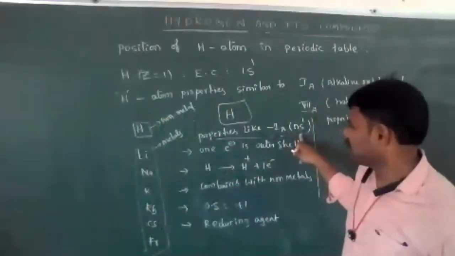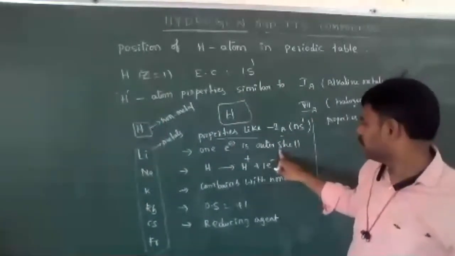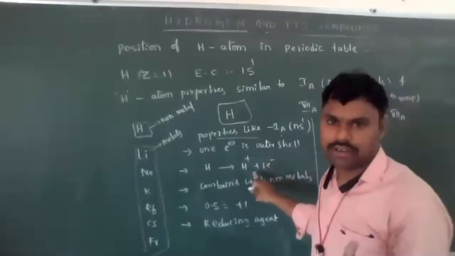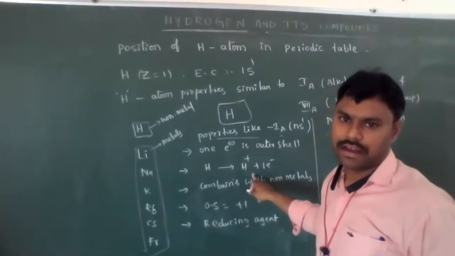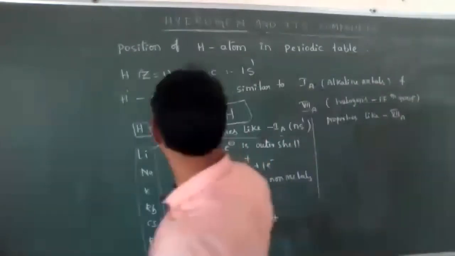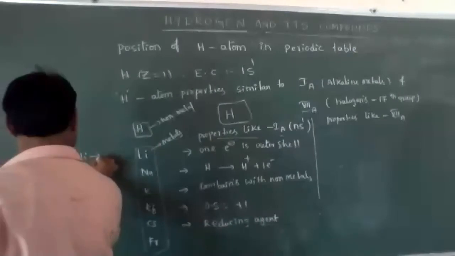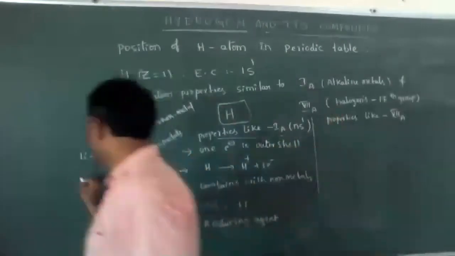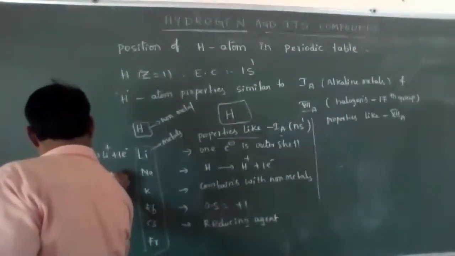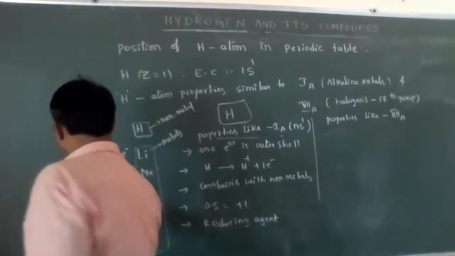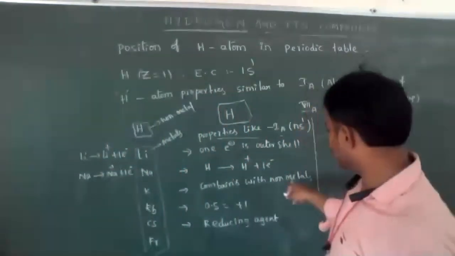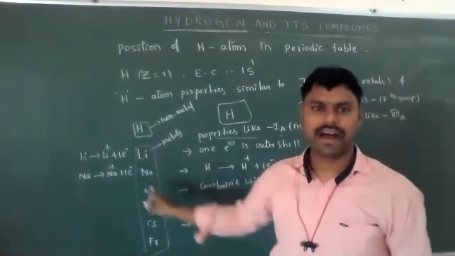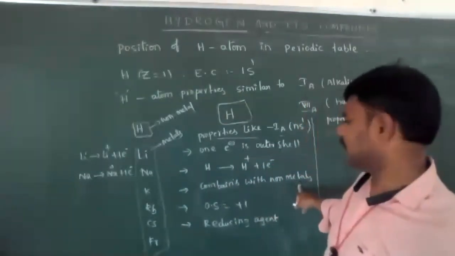Like first A group elements, hydrogen atom contains one electron in the outermost shell, and hydrogen atom can easily lose one electron to form a monopositive ion. Like alkaline metals, for example, lithium loses one electron to form Li+, and sodium loses one electron to form Na+. Metals combine with non-metals, like hydrogen also combines with non-metals.